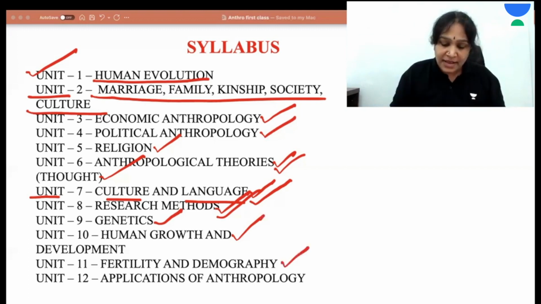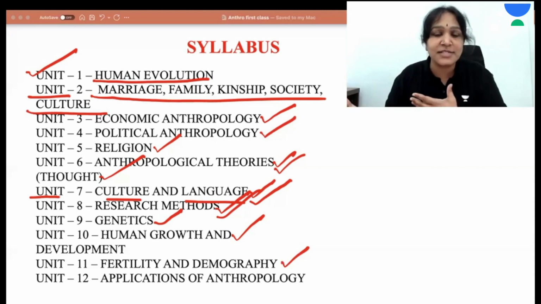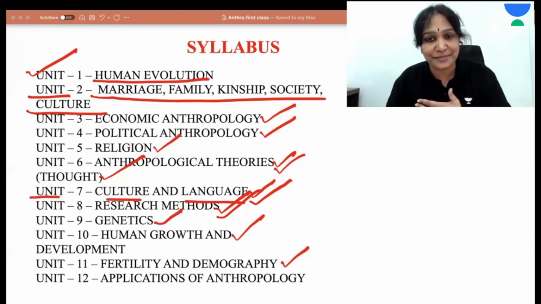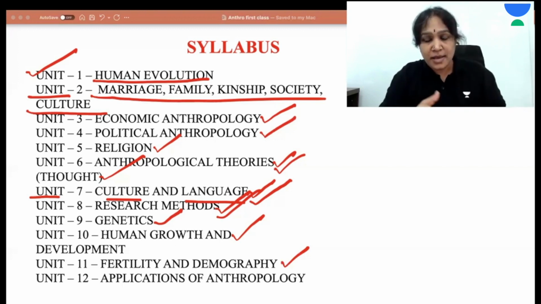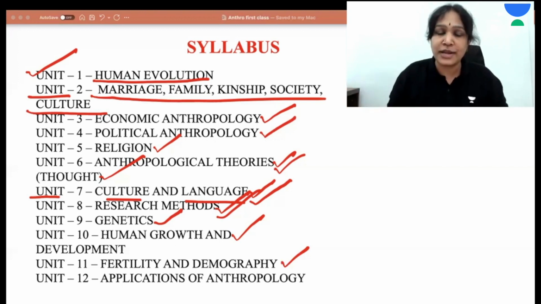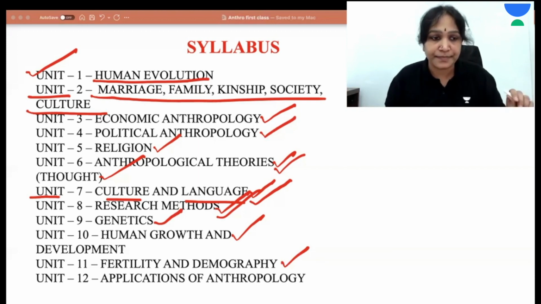And then Unit 11 is about fertility and demography. Fertility is the ability to reproduce, and its consequence is demography, that is increase in the population. So fertility, demography, the demographic profile, and the reasons for the growth of Indian population, and what are the measures taken to control the Indian population, and sex ratio, reasons for the skewed sex ratio. These are the topics that we study in Unit 11.